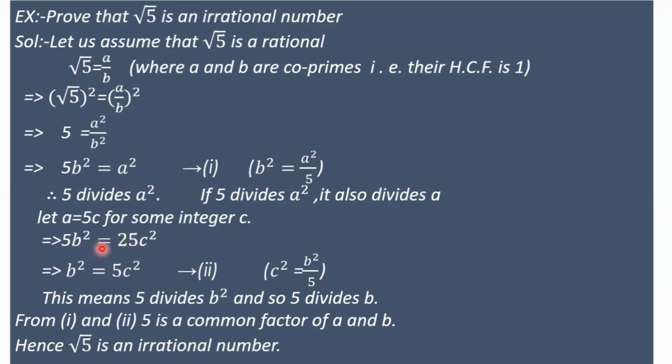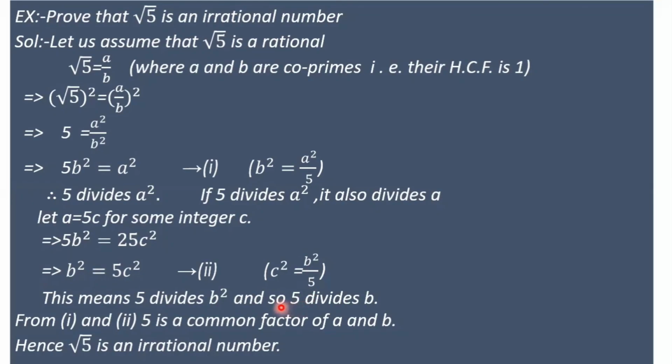After dividing both sides by 5, b square equal to 5c square. Here 5 multiplies c square and divides b square. Then 5 divides b square, which means it also divides b.